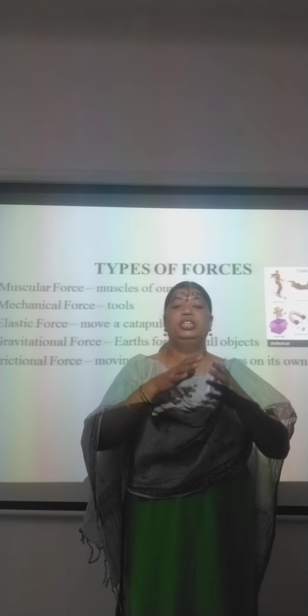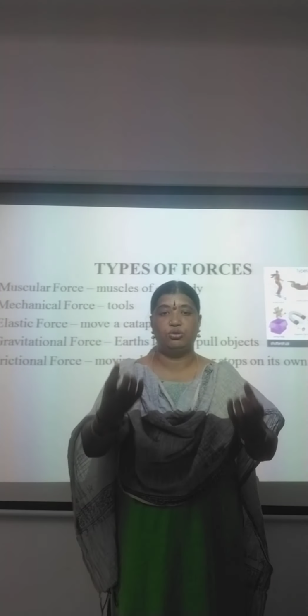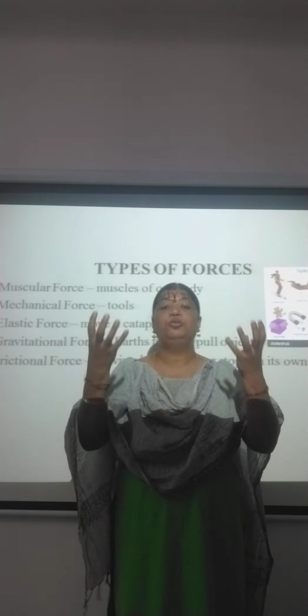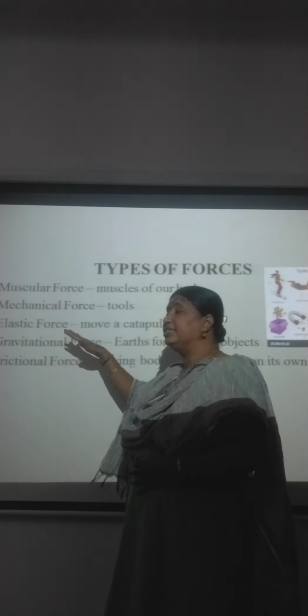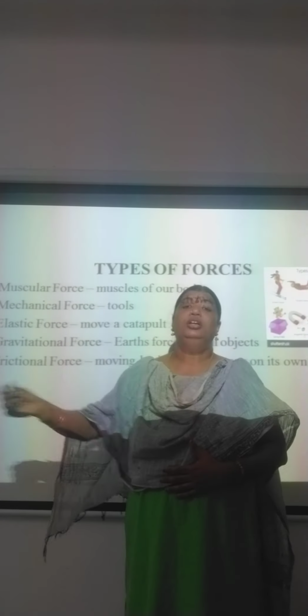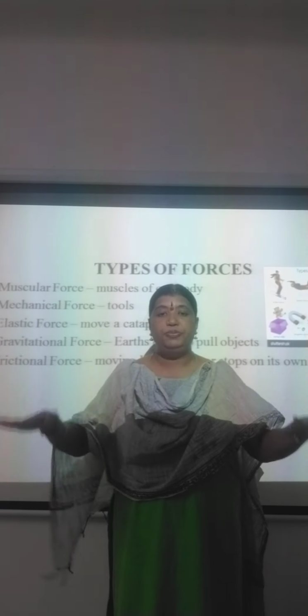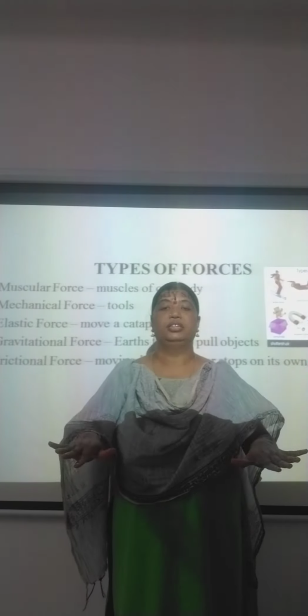Gravitational force. The gravity of the earth is pulling the objects towards it. Okay? That force which is able to pull the objects down towards itself, we call it as gravitational force. Now, because of gravitational force, all the objects on the earth are able to be on the earth.